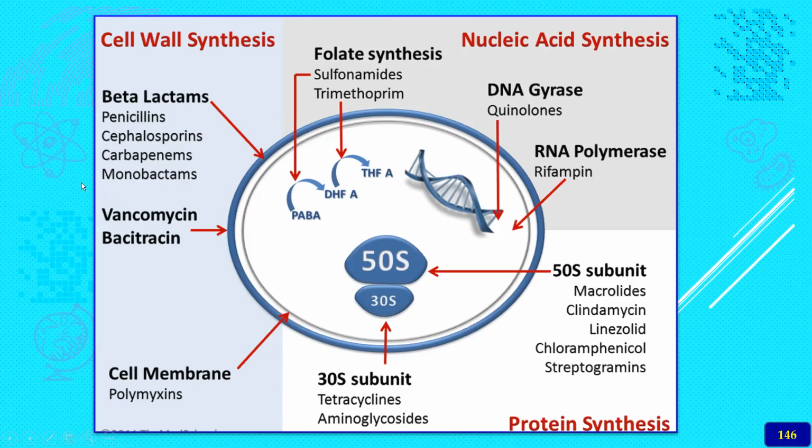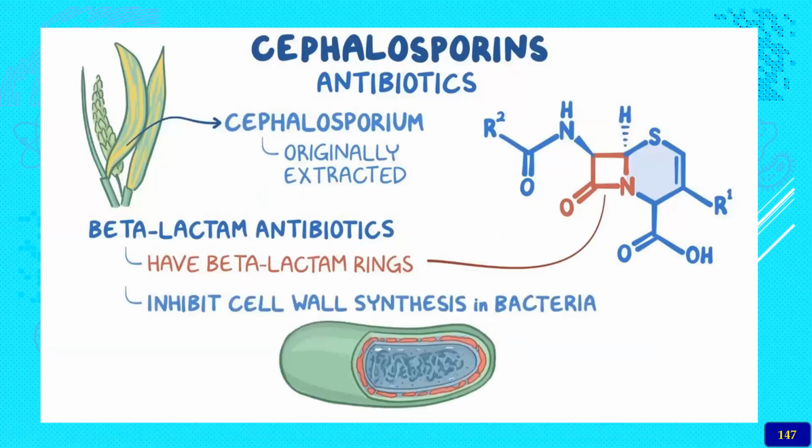Of course, vancomycin and bacitracin, once again, inhibit cell wall synthesis. So this is the overall mechanism of action of the antibiotics. It makes you remember them very properly. Please have this picture in your mind so that it becomes very easy for you to remember.